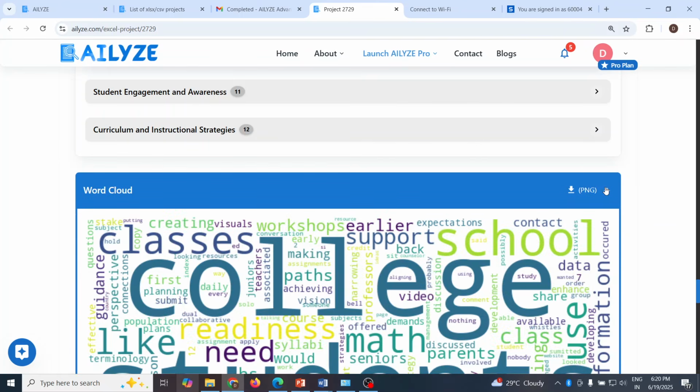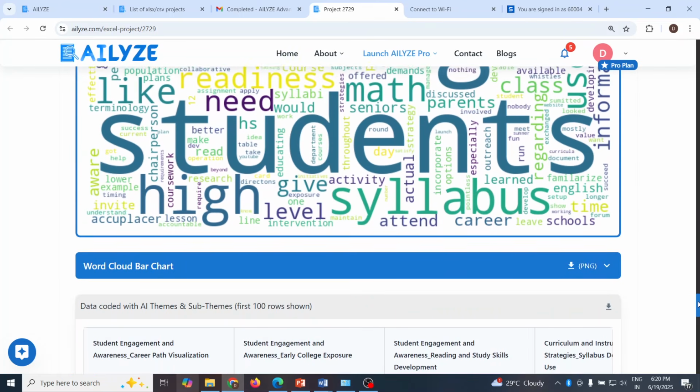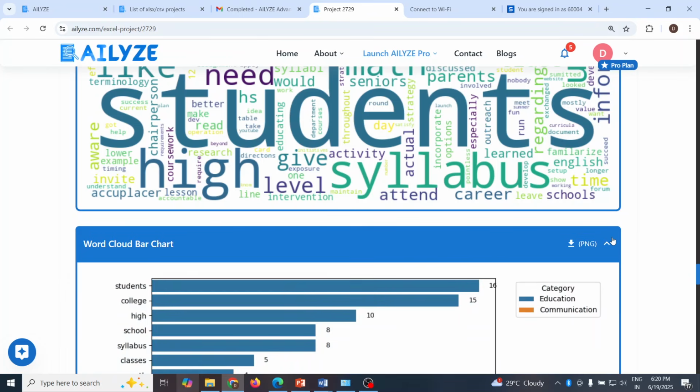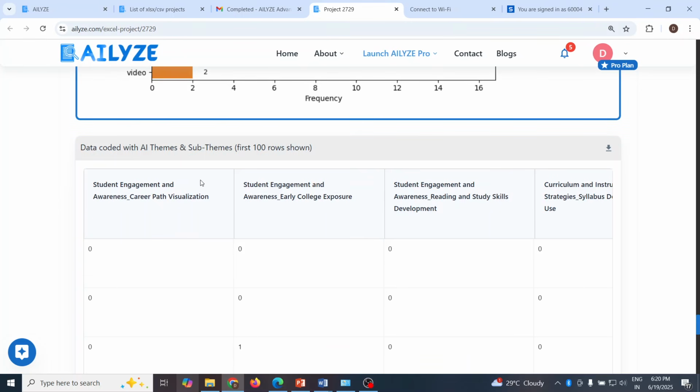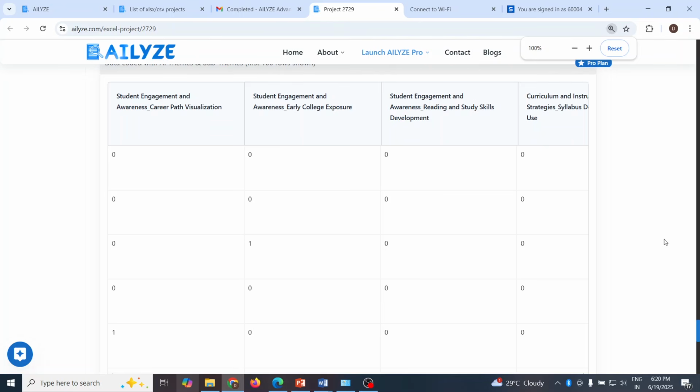Word cloud, bar chart, and this is our raw data for creating this theme, which is the data which has been considered. So let's understand this way. Student engagement and awareness. For creating this theme, the row, that is participant number 3, was considered.